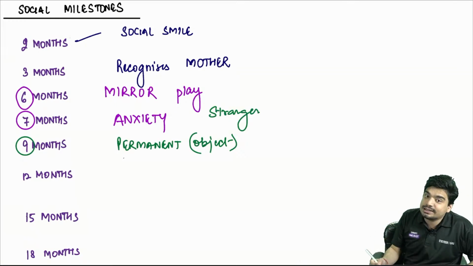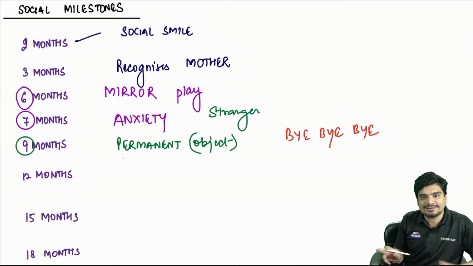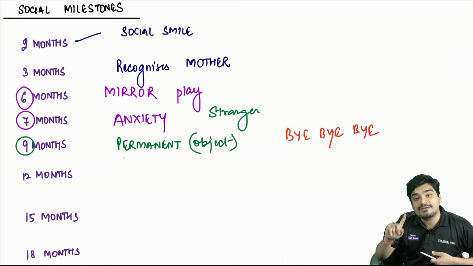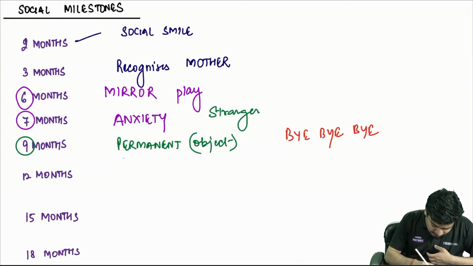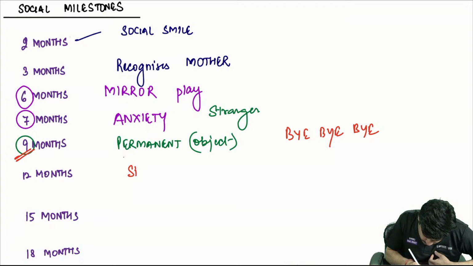And another 9-letter word is bye. 9 letters. Bye. Child will be able to wave bye also at 9 months. At 12 months, that is 1 year, child will play a simple ball game.